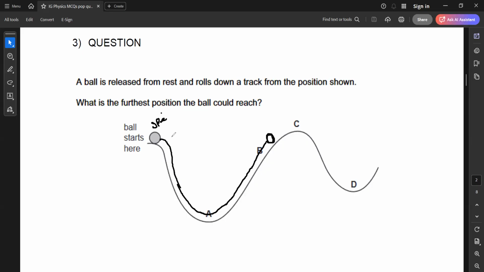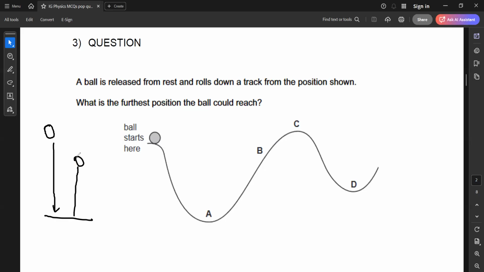In that case it will rise to the same height. But in reality, as the ball rolls down, it will lose some of its energy, so it will not rise to the same level; it will rise to a lower level than where it was released. The same concept applies if you drop a ball from a certain height: when the ball hits the ground, it will bounce back, but it won't bounce back to the same height. Why does it not bounce back to the same height? Because when it hits the surface, it loses some of its energy. So because of the energy loss, B will be the right answer here.